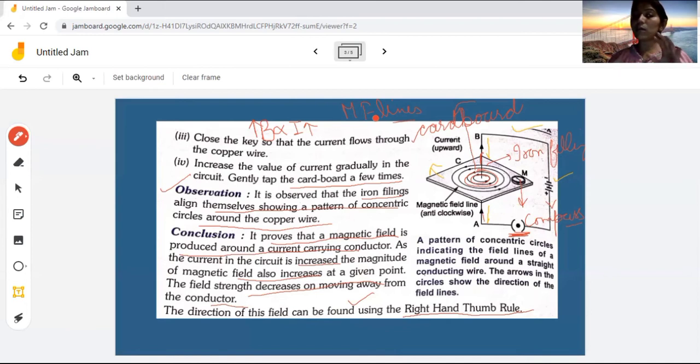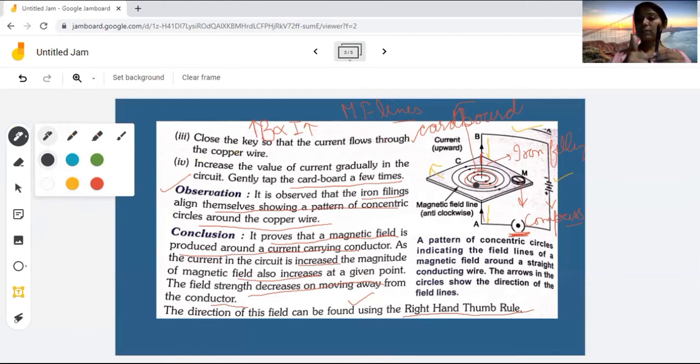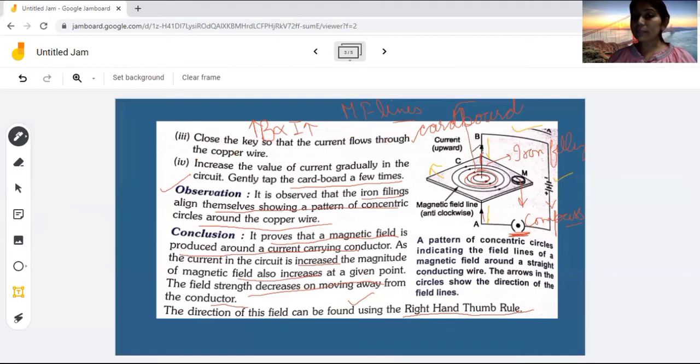So can we find out the direction of magnetic field here? How can we find out the direction of magnetic field here? When the current is moving in the upward direction, I have told you before also, current is in the upward direction, so the direction of magnetic field is anti-clockwise. Now see here also we are having the current in the upward direction. This is the direction of current. So where will the magnetic field lie? In the anti-clockwise direction. This is your anti-clockwise direction.